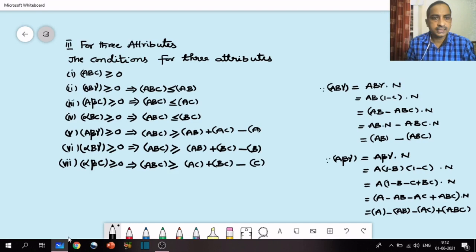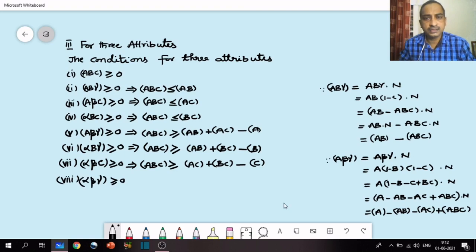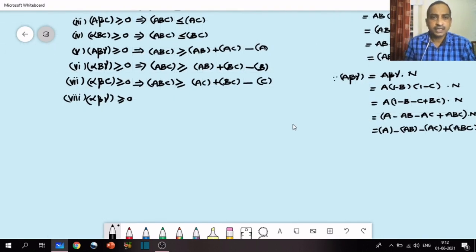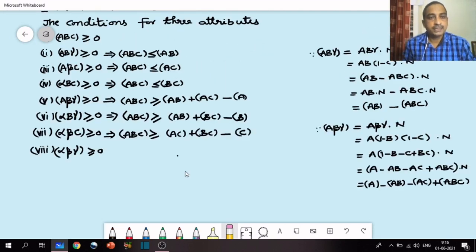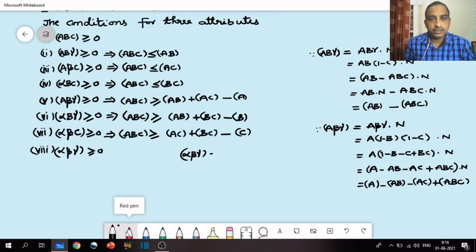The last ultimate class frequency for three attributes is alpha beta gamma greater than or equal to 0. Now I can express this as class symbols: alpha beta gamma equals alpha beta gamma dot n.